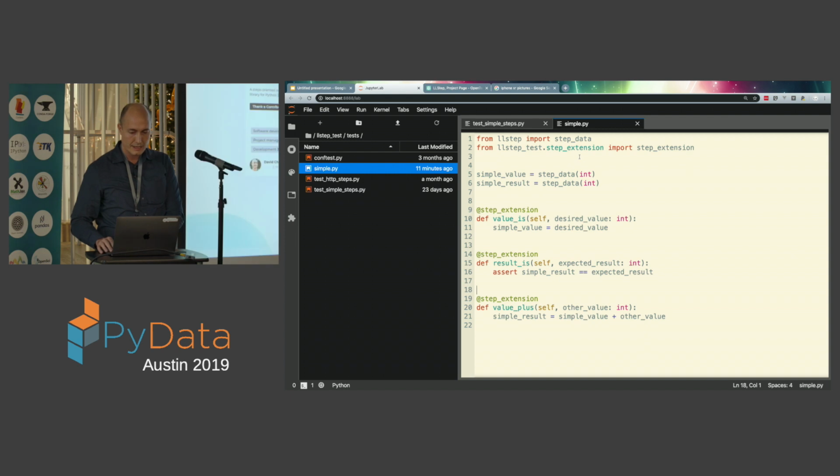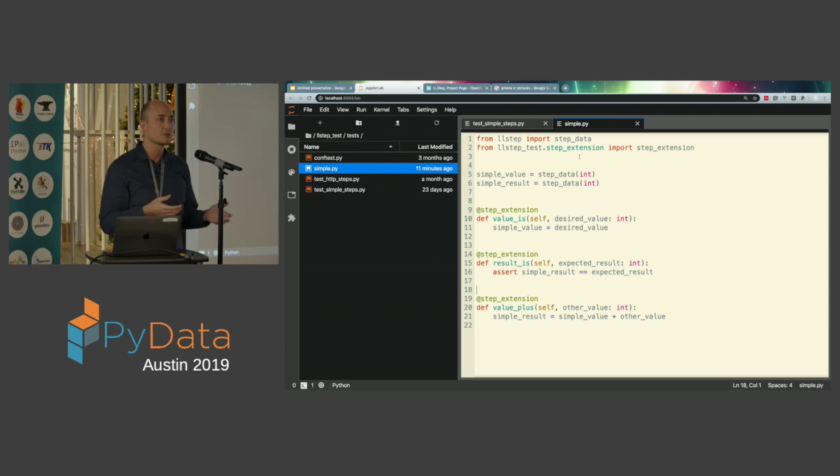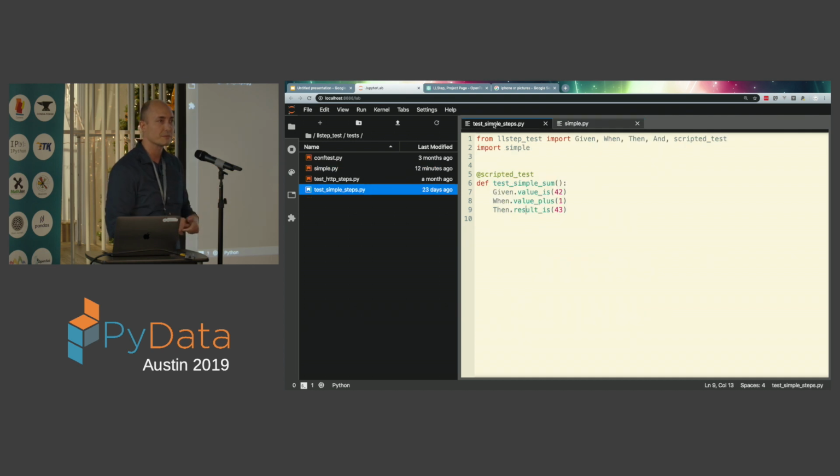Well, I thought about that a little bit, and I used a few libraries. I don't know if anyone's familiar with Cucumber, but Cucumber takes an approach where you build up these steps, and the steps will move data in, and they do this blackboard pattern of passing the data around. But it always bothered me that they lose the typing information, and they don't exploit the directed graph that results from composing the steps. So what I've done right now is made it so there's a way in Python to say, I've got this data that's going to be shared between steps, within some execution context. I'm providing the typing information, and I've actually made this work. You can actually run this test that I just showed you today.